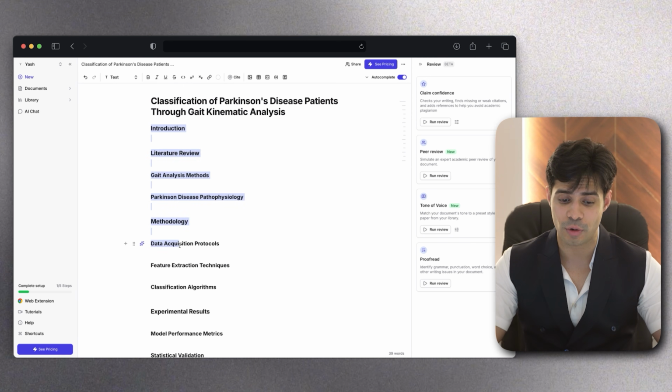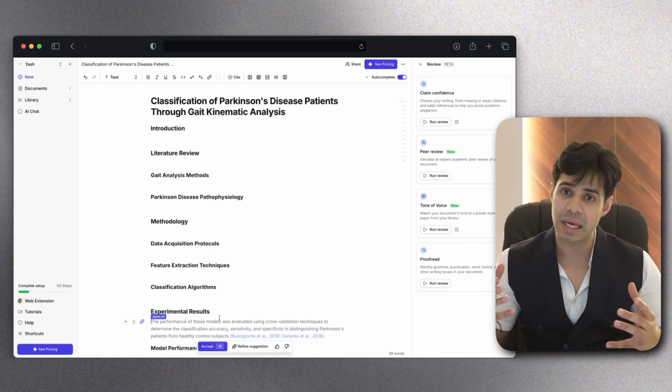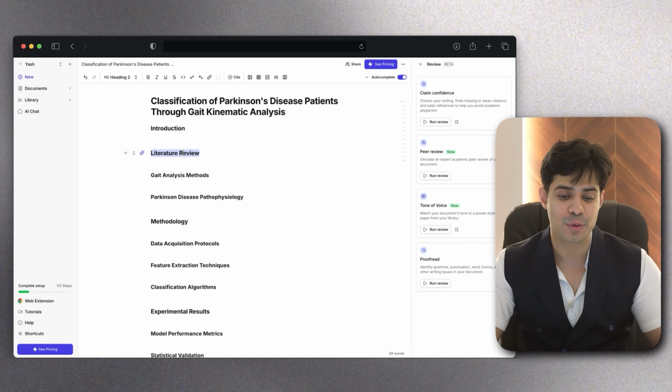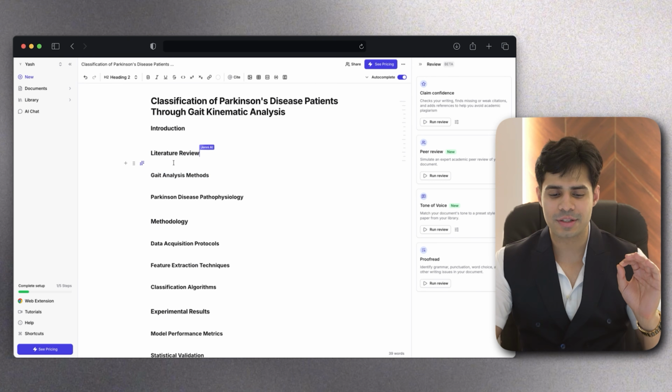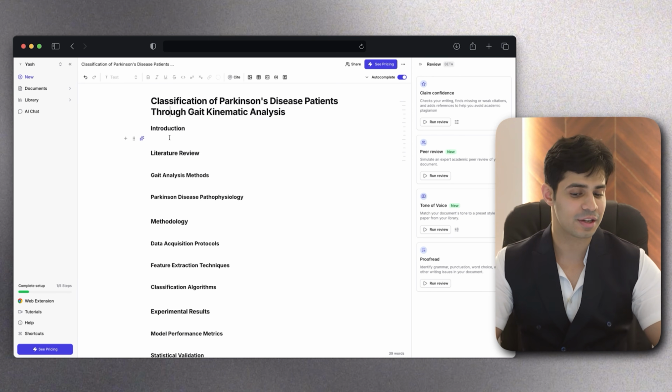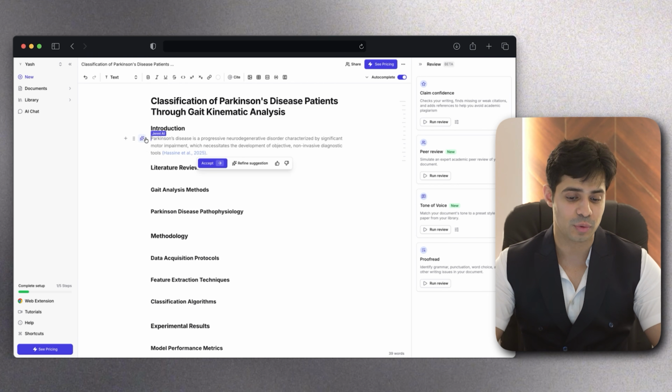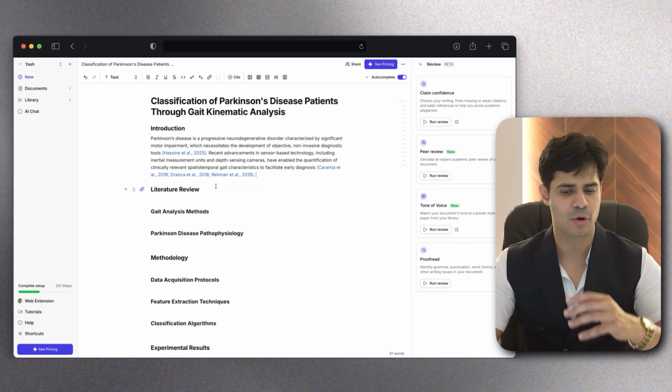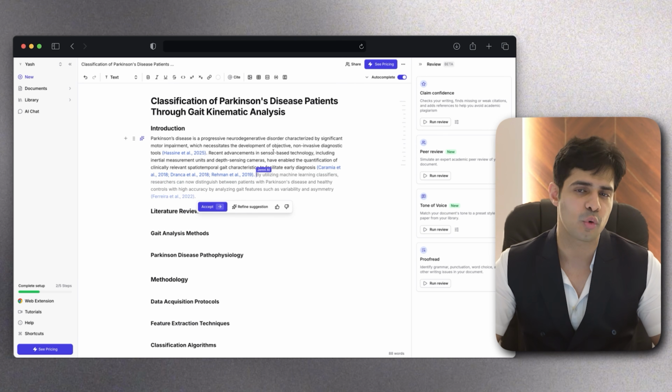And here, as you can see, it's already generated the headings for me. This is really helpful because now I know the first thing I need to do is to focus on a literature review, gait analysis method, and so on and so forth. Now, one thing you'll notice is that Jenny is very much interested in writing the paper itself for you. If you ask Jenny, it will keep on writing parts of the paper. You just have to keep clicking on accept, and it will basically write the whole research paper for you.